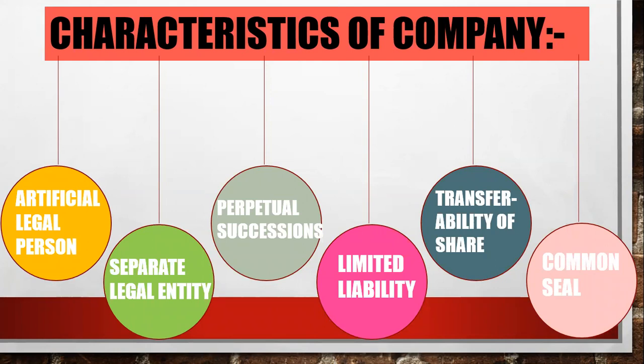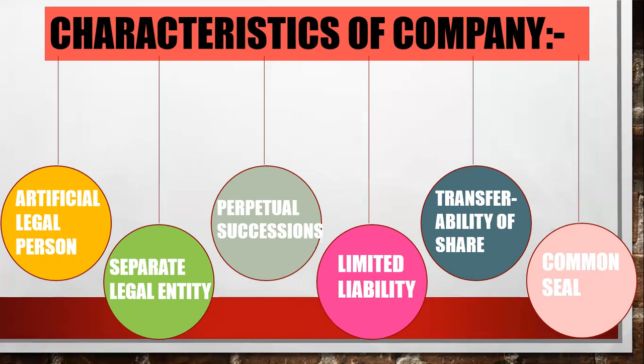So in this situation, I said separate legal entity or artificial legal person. They can do anything the person can do, because the person has rights and the company has the same rights.